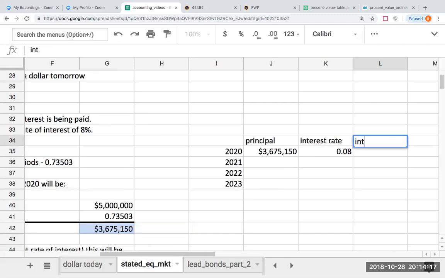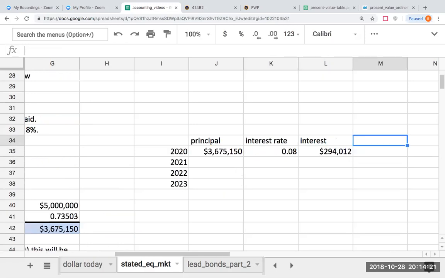So my interest is going to be $294,012, and my principal plus interest is going to be a total of $3,969,162. I reinvest that amount, and then I'm going to go ahead and copy these down.